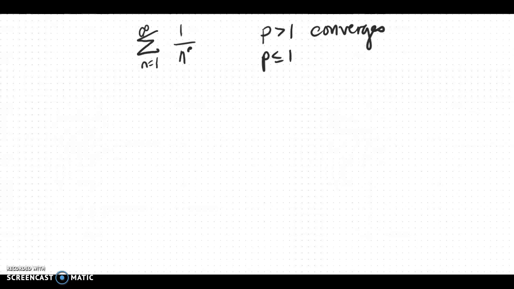Alright, so let's say we have this series like this, 1 over n to the p. If p is greater than 1, then the series converges, and if p is less than or equal to 1, the series diverges.